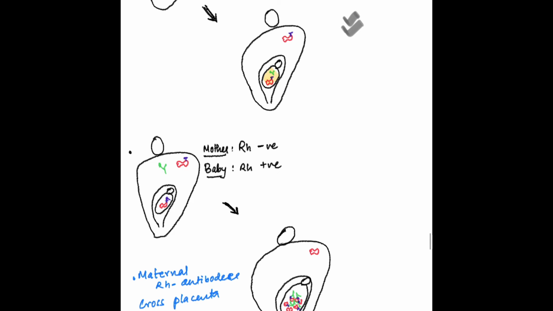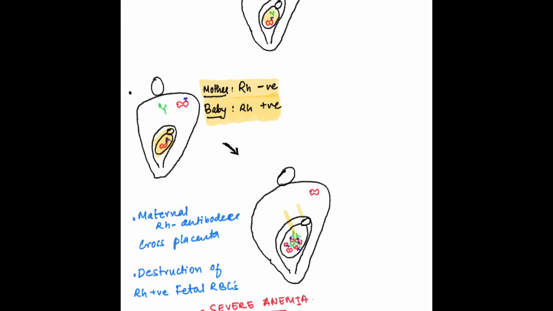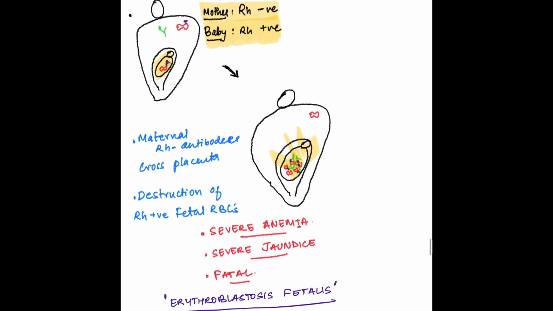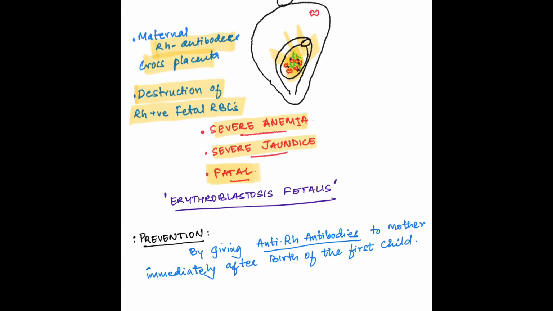So we know that mother is Rh negative with Rh antibodies in her blood, and this fetus has Rh positive blood. Now we have a huge problem. The maternal antibodies will cross the placenta and react with the Rh antigen present on the fetal RBCs. This causes destruction of the fetal RBCs. This can lead to severe anemia of the fetus. It can lead to severe jaundice of the fetus, and in severe cases it can be fatal and cause death of the fetus. This condition is called as erythroblastosis fetalis.